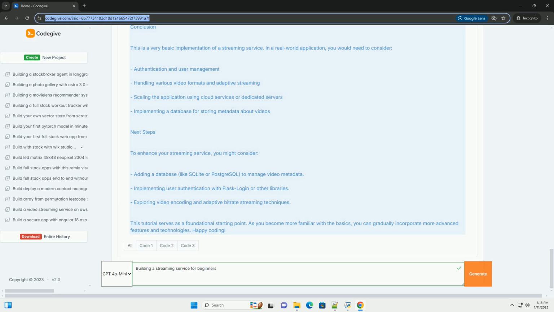3. Building the backend with Flask. Create a file named app.py in the streaming_service directory. This file will contain the backend logic. 4. Building the frontend with HTML/CSS/JavaScript. Create an index.html file inside the templates folder.